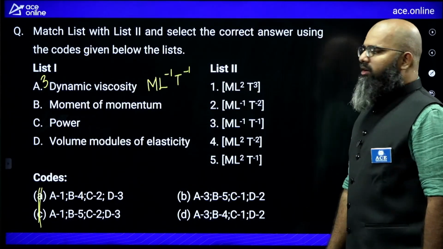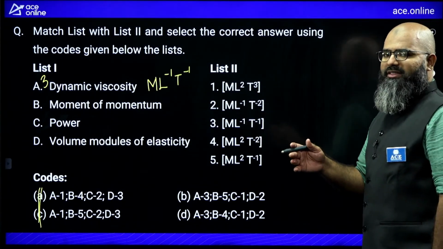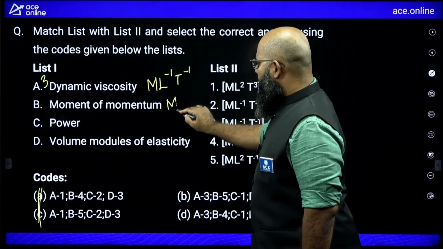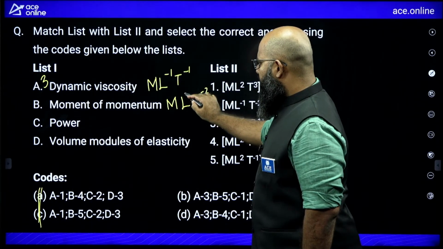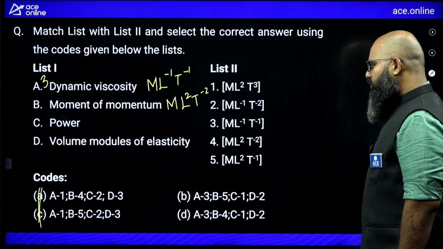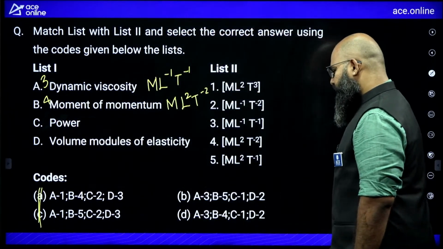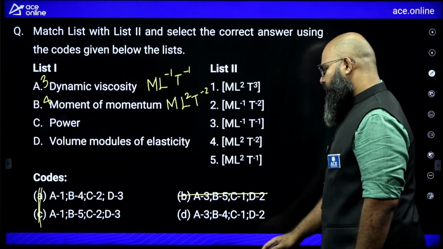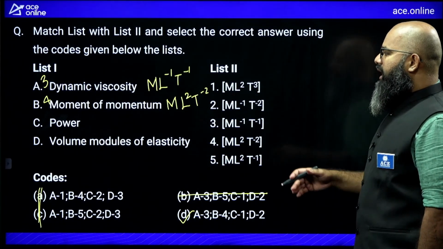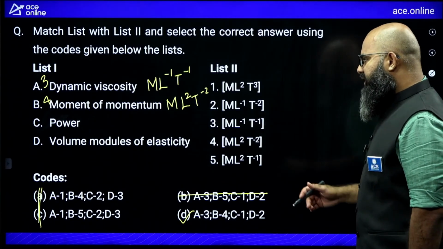Moment of momentum is going to give you torque. Torque is equal to force multiplied by length. Force is Newton, kg meter per second square. So it is M L T power minus 2. Force into length is M L square T power minus 2. M L square T power minus 2 means B will go for 4. Now if you see, option B also is wrong over here. The only answer that is correct is option D. This is the advantage of having matched the following questions. You don't have to solve everything. Without solving everything also you can get the answer if you are smart enough. Still, let us complete this thing.